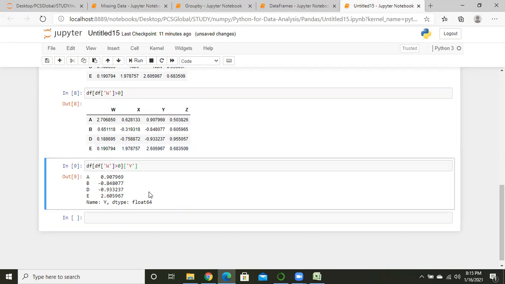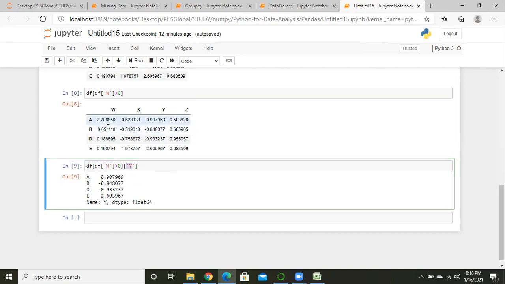Actually we want the value for y, but we are putting one condition on w. We are telling Python, can you please show the column value of y wherever w is greater than 0.